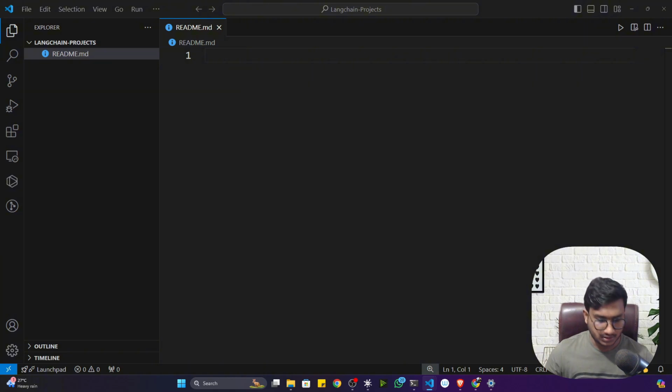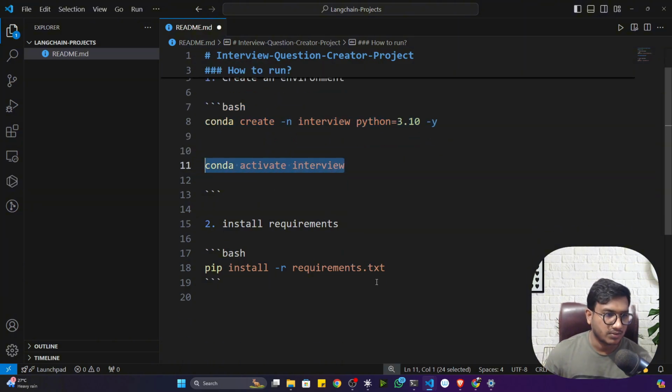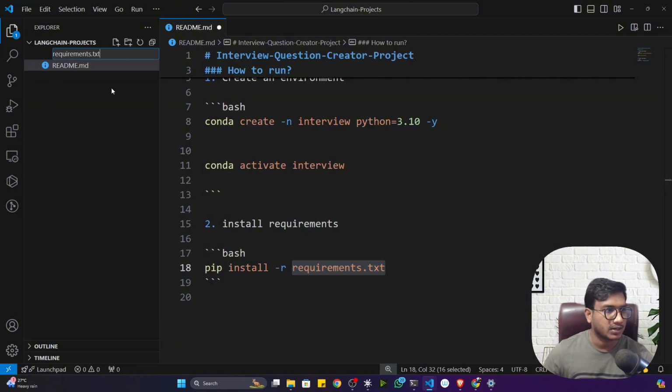So here are some of the common commands you have to execute every time. Let me show you all the commands. So see guys, first of all, you have to create the environment. After that, you have to activate it. After that, you have to install the requirements. To install the requirements, you have to execute this command: pip install -r requirement.txt. So let's create a file here. I'll name it requirement.txt. I'll copy and let me create the file as well.